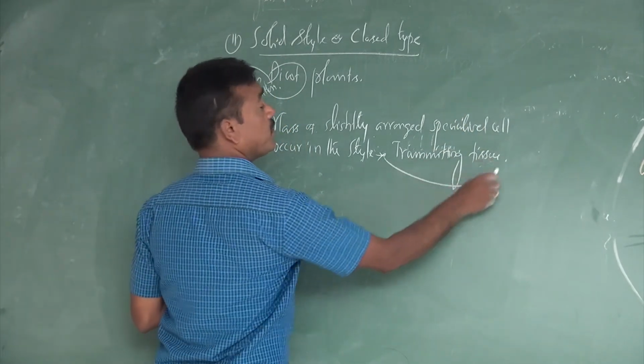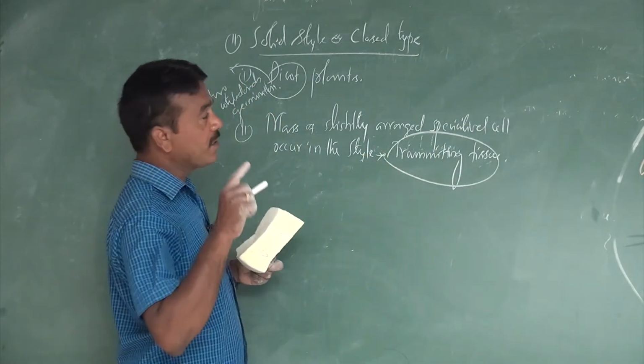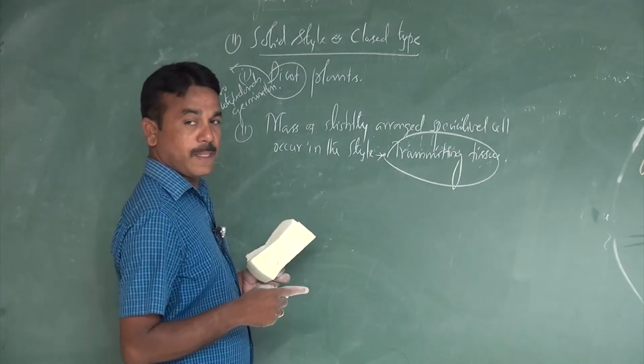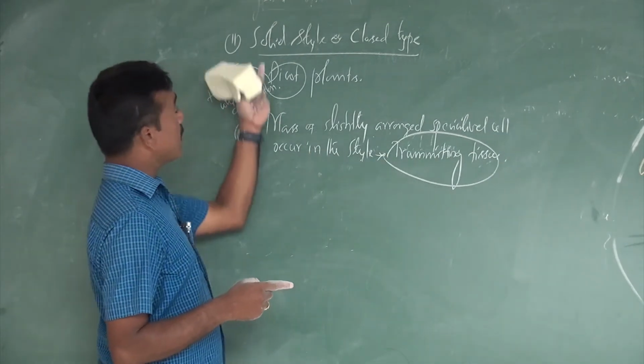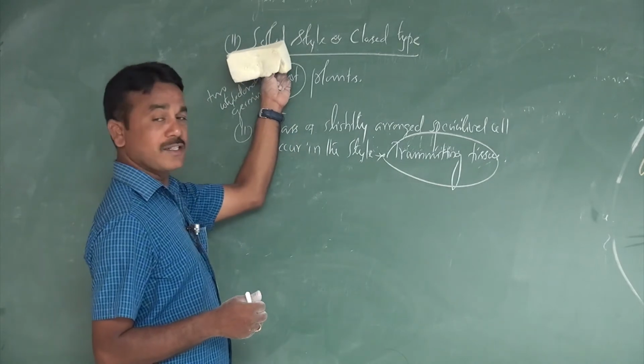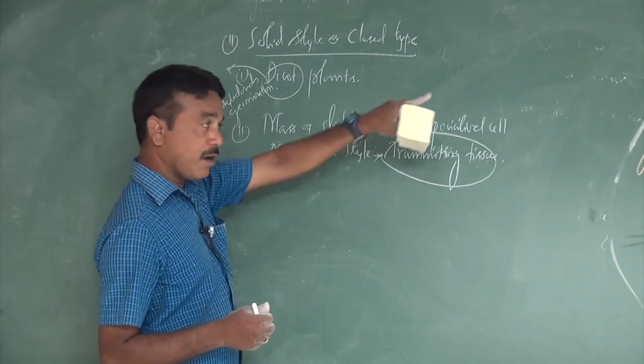This transmitting tissue does not occur in the hollow style. Transmitting tissue occurs only in the solid style, but not in the hollow style.